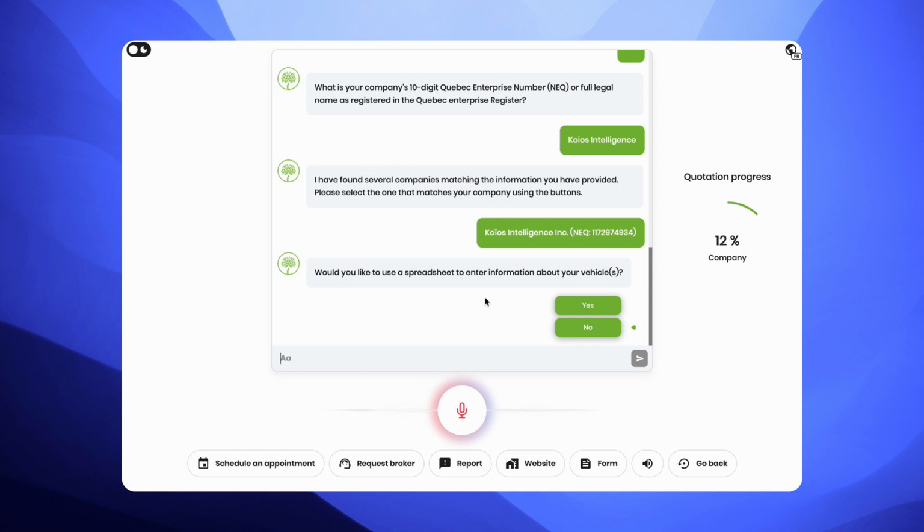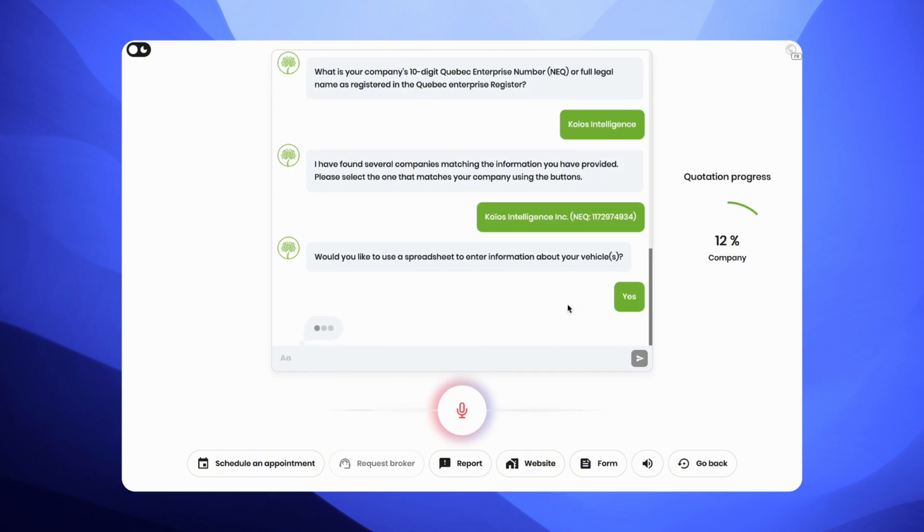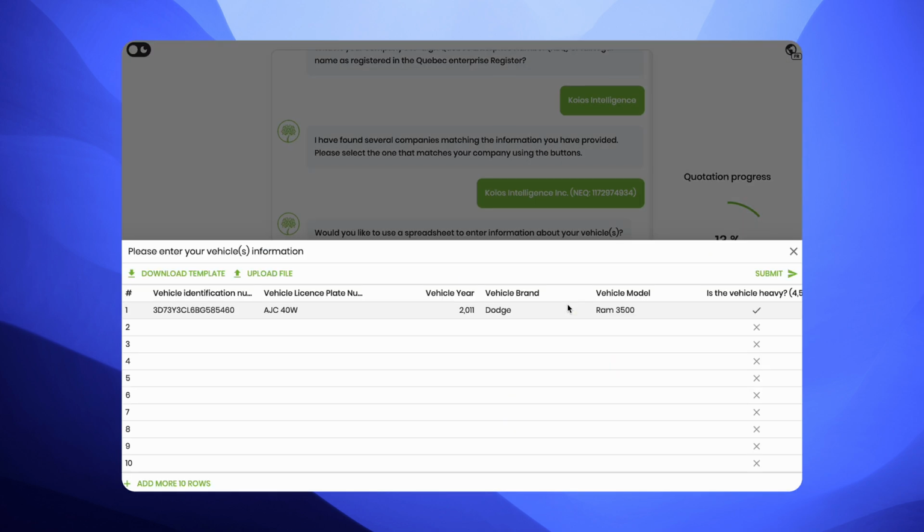Now the client has reached the vehicle form. Commercial enterprises may have many vehicles to insure. For this reason, we've created a spreadsheet that can be filled out and uploaded easily. The file can be downloaded and edited on the client's preferred software.